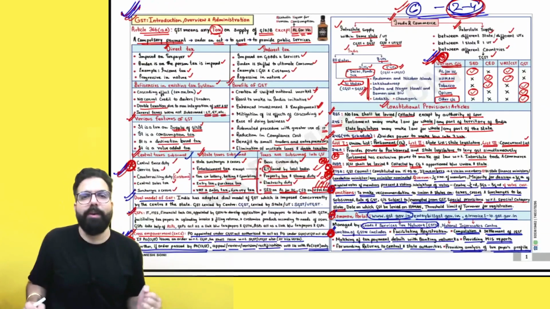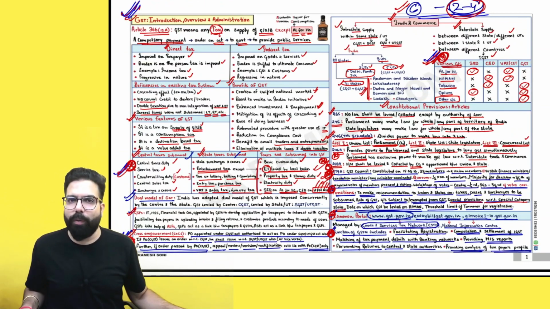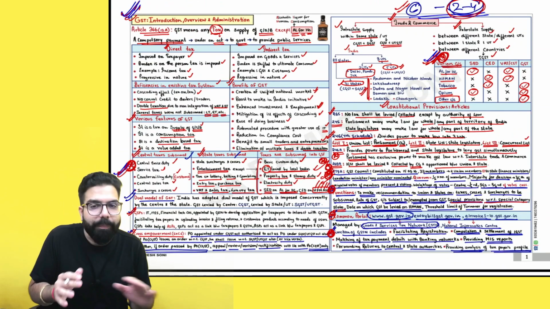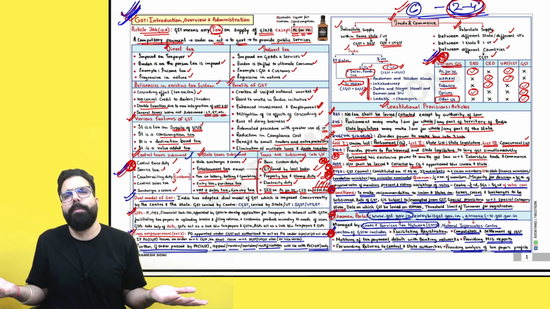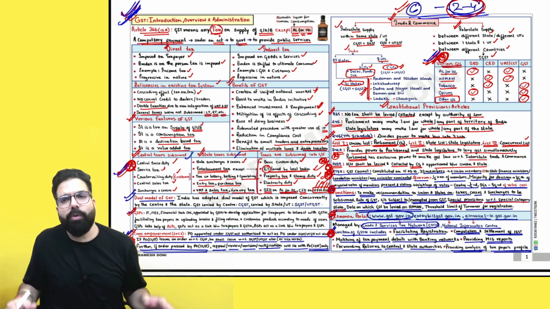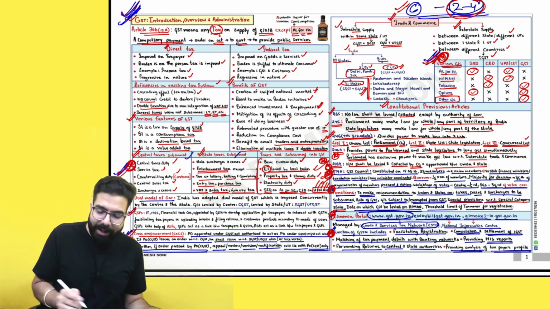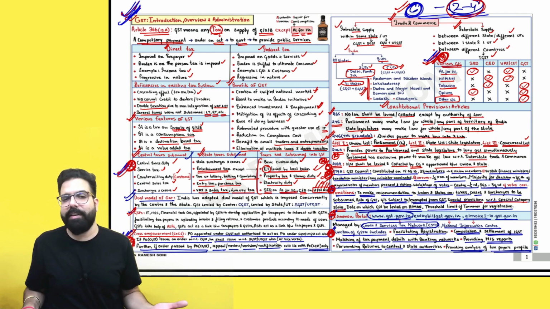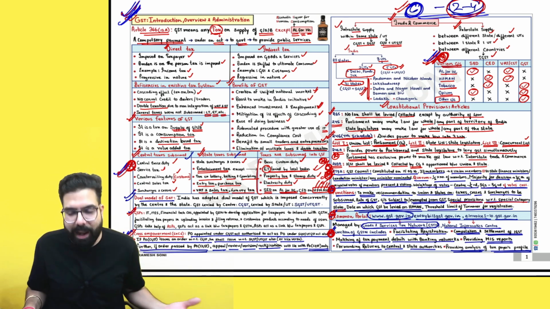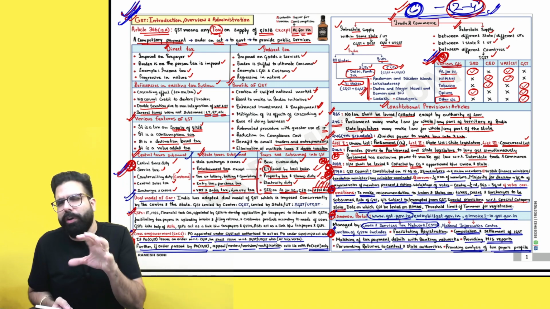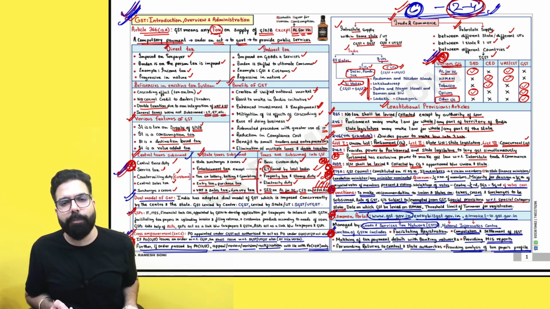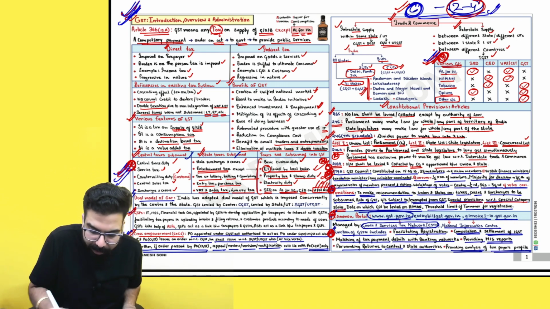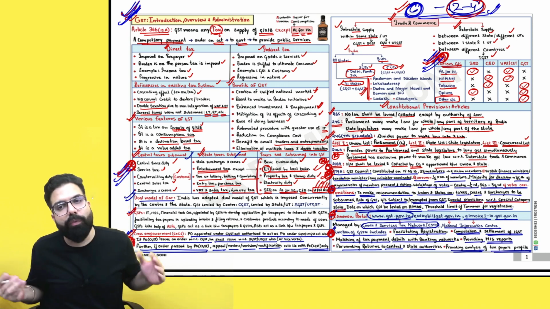For example, if I tell you the GST introduction, overview and administration chapter, we will quickly revise this chapter in approximately 15 to 20 minutes. Then at the end of the chapter, I'll tell you what kind of grading this chapter deserves, might be a C grading or a B graded chapter or an A graded chapter. Along with that, I also tell you approximately how many marks we can expect out of this chapter, and I also tell you the main important areas to focus on in the chapter.